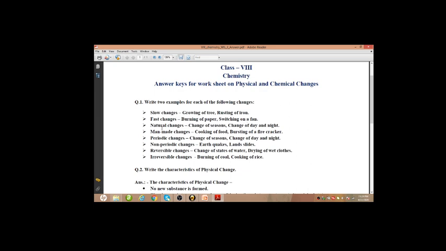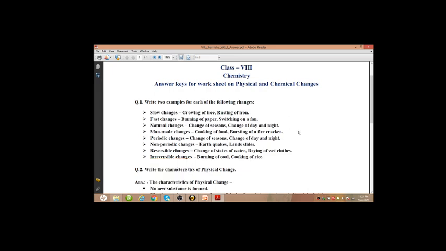Natural changes: change of season, change of day and night, or growing of a tree, that also can be given. Next, man-made changes: cooking of food, bursting of a firecracker, switching on a fan can be given as examples.